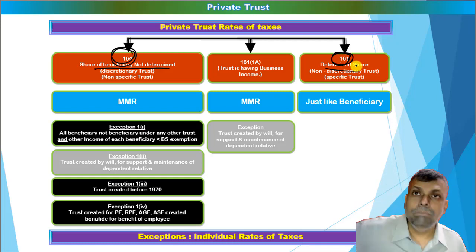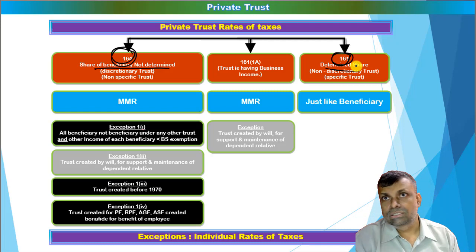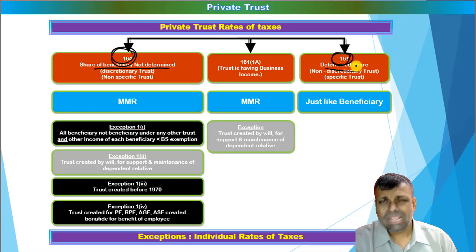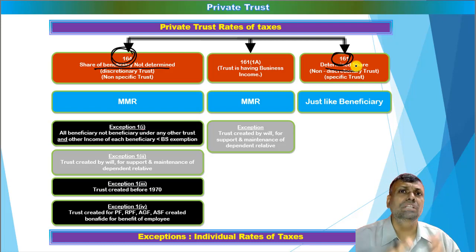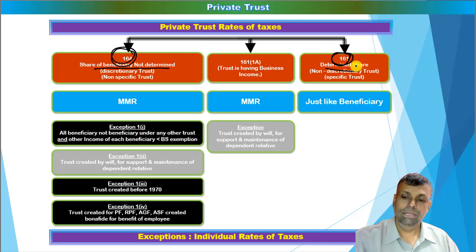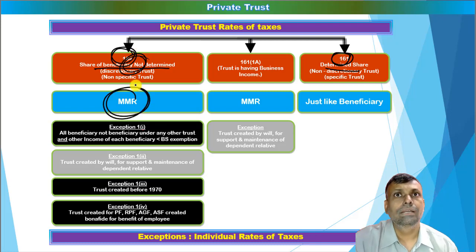I repeat that. Say, for example, there is a trust for the benefit of two children of the father, and the share of these two children is, supposing, 50-50 percentage. If this 50-50 percentage is defined in the trust deed, that means it is already identified, and then the situation will be, what if the share is determined? And supposing this particular percentage is not identified, then the situation will be that this particular share is not determined.